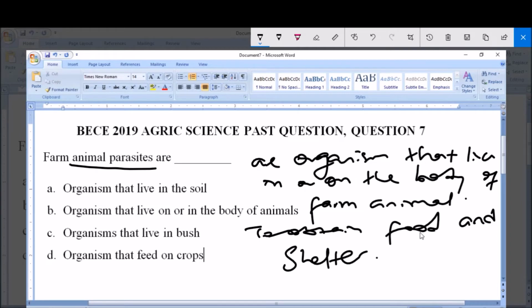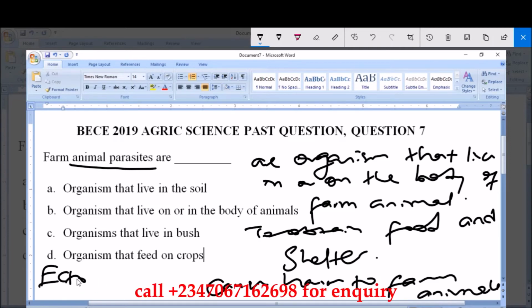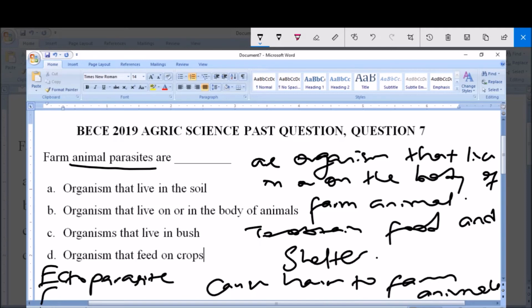And by them obtaining food and shelter, they cause harm to farm animals. Now, so there are organisms that live in or on the body of farm animals. Some of them live on the body of farm animals, that is, you see them outside, that is on the body of farm animals. We call them the ectoparasites. They live on the body of the animal, while those that live inside the body of the animals, we call them the endoparasites.